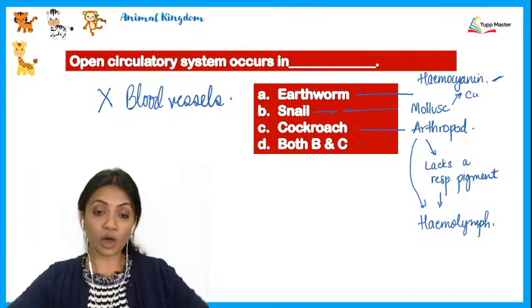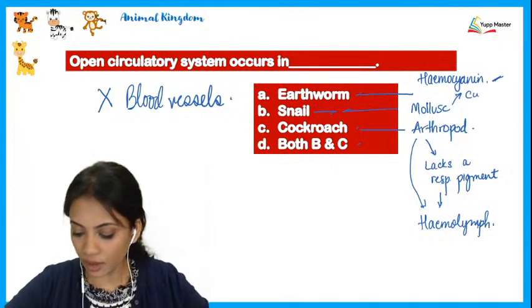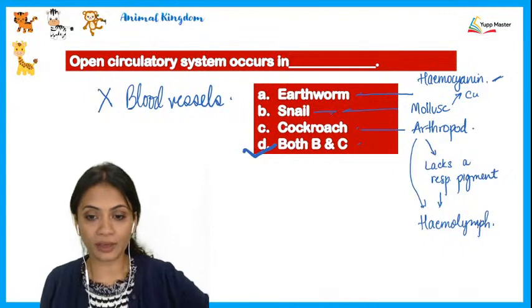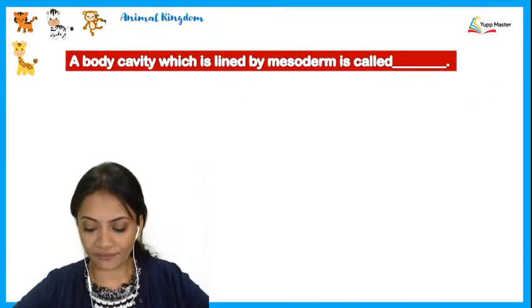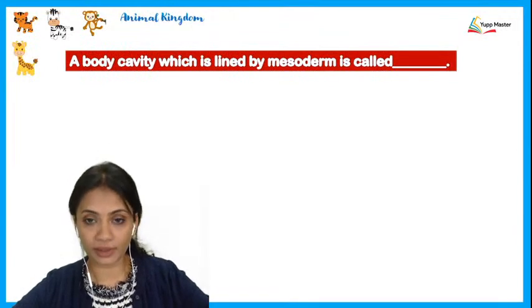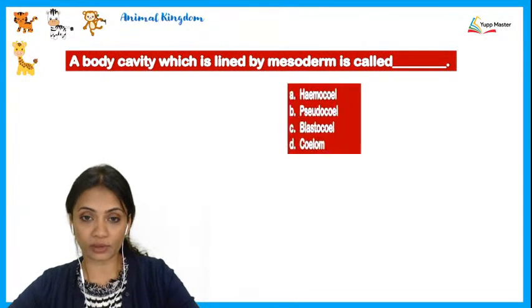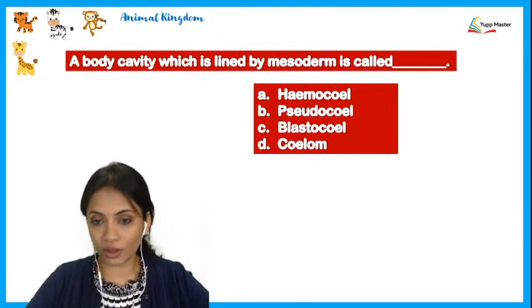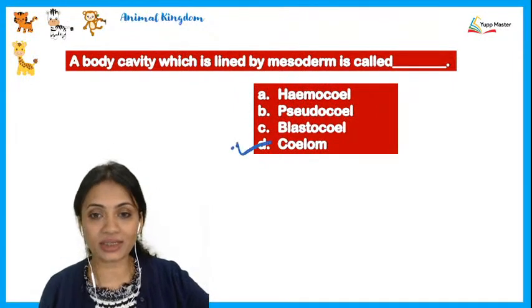Alright, so over here open circulatory system occurs in both snails and cockroaches, so the correct option would be D. Next, a body cavity which is lined by mesoderm is, so we just spoke about this, what exactly cavity was, and when it is lined with mesoderm, you may call this cavity as D, that is coelom.